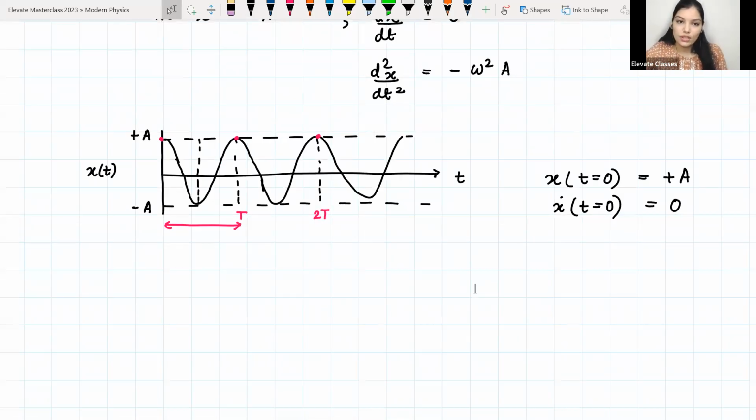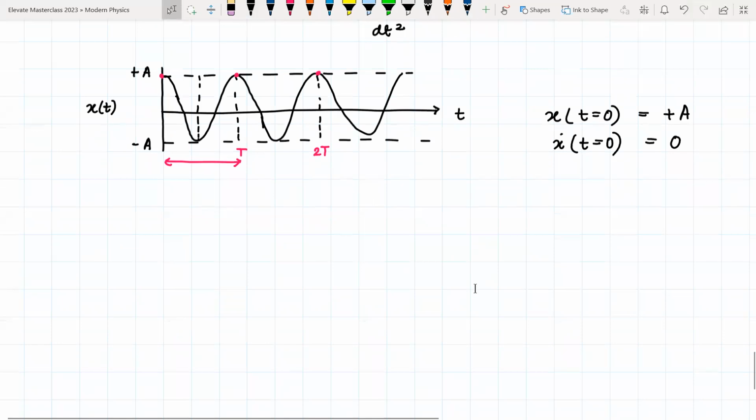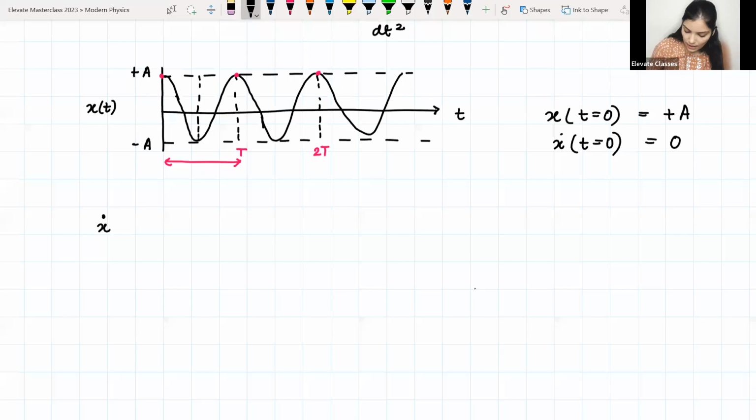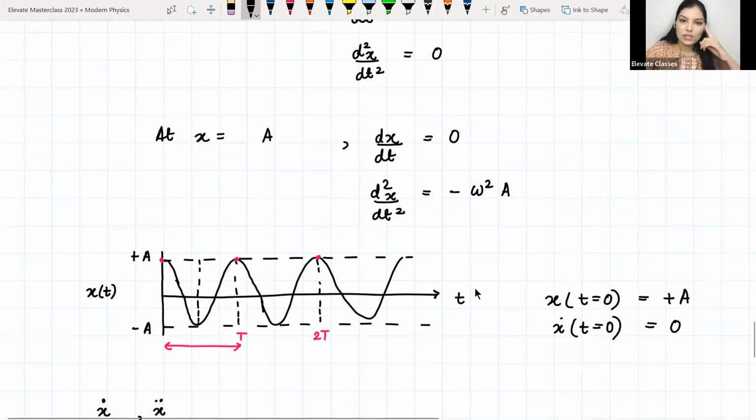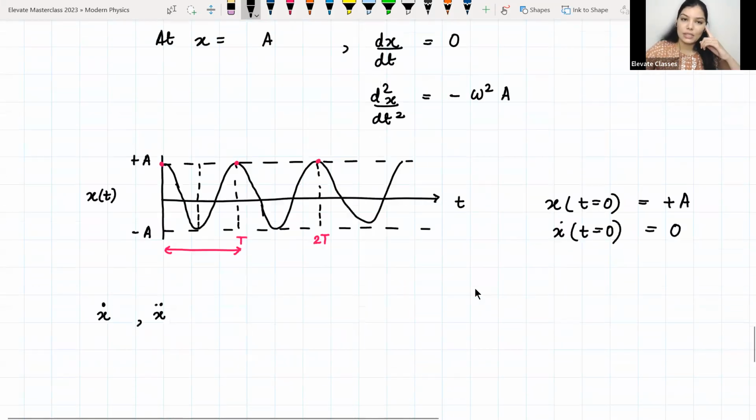So what I want you to do is that like this, also plot the waveform for velocity and the waveform for acceleration, and please see how they are changing. Okay. So if you do this, तो मतलब कुछ चीज़ें clear हो जाएंगी. You will be able to remember कि formulas क्या हैं, क्या वेरी हो रहा है, कैसे प्लॉट करना है, ठीक है. और यहाँ पे मैंने एक्चुअली T डिफाइन नहीं किया आज, बट आई विल डू इट इन द नेक्स्ट क्लास, या मे बी आई विल जस्ट राइट इट हियर.